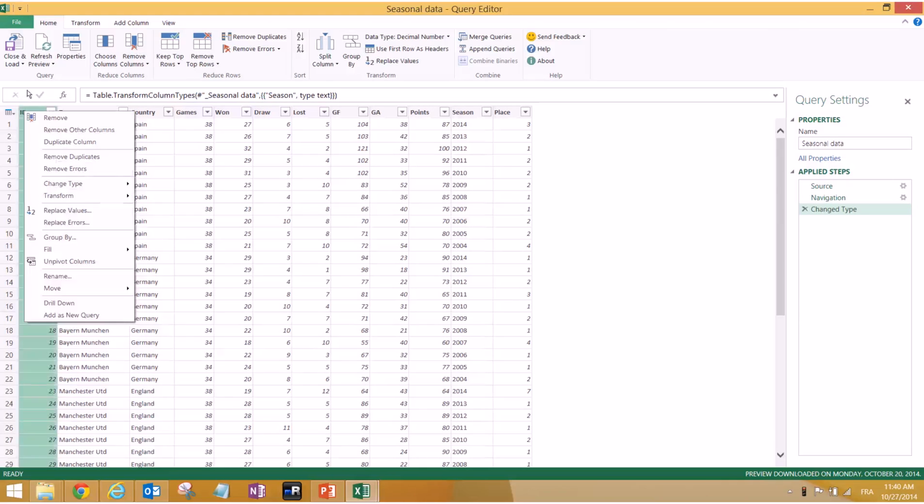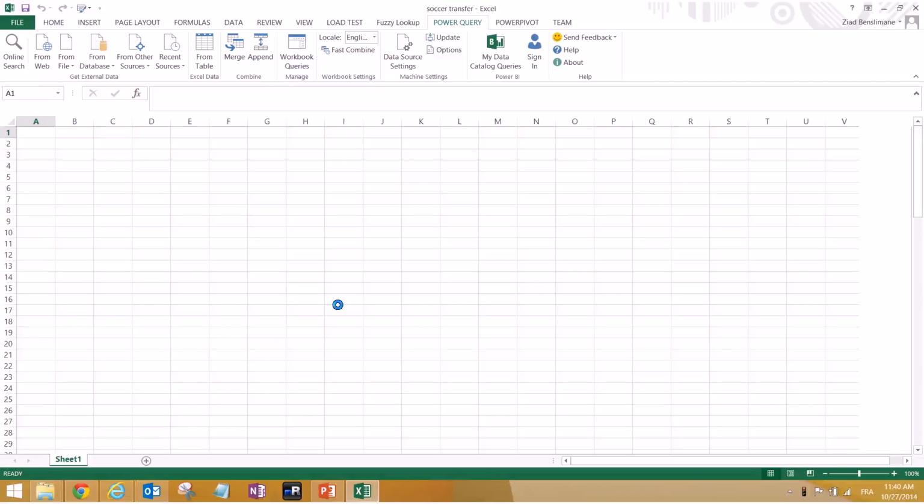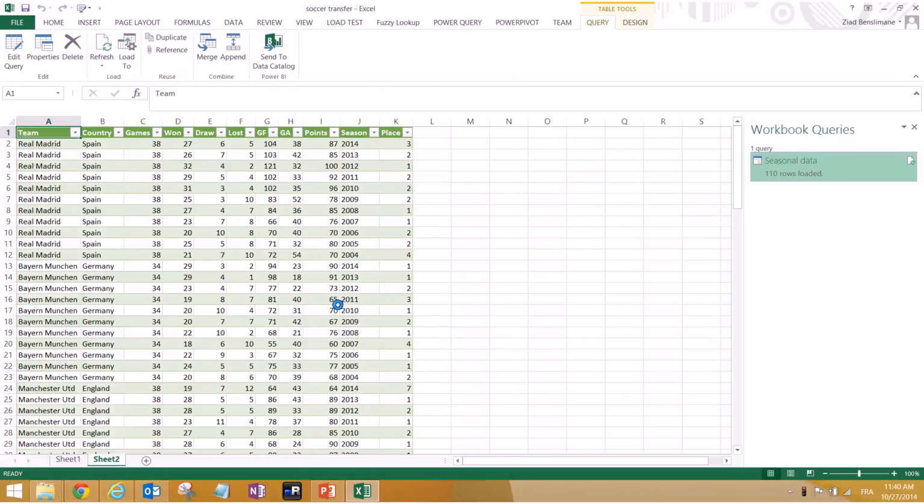We can, for example, remove the ID, and as you notice on the right-hand side, you have the steps that you applied. So next time anyone clicks refresh, that means you can share the query with your colleagues, click refresh, and all the steps will be repeated again. That means the Access database will be queried again, and all those steps, changing type, removing columns, and so on, will be applied again. This is the name of the table. We can keep it seasonal data, and here we will load it. So yeah, we load it to a new sheet.